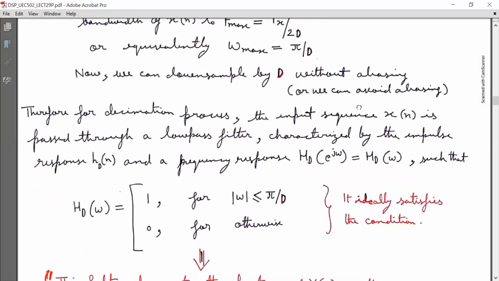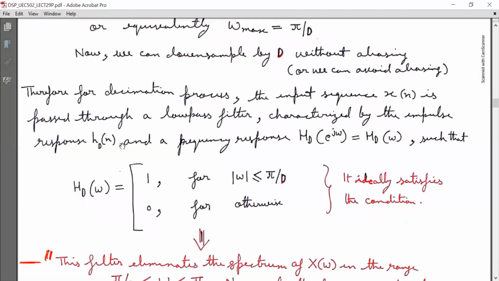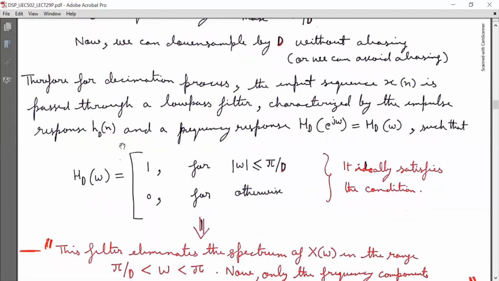Therefore, for the decimation process, the input sequence x(n) is passed through a low pass filter characterized by the impulse response h_D(n) and frequency response H_D(e^{j omega}), which can be written as H_D(omega), such that H_D(omega) is equal to 1 for magnitude omega less than or equal to pi by D, and it is 0 for other angular frequency components. It ideally satisfies the condition.